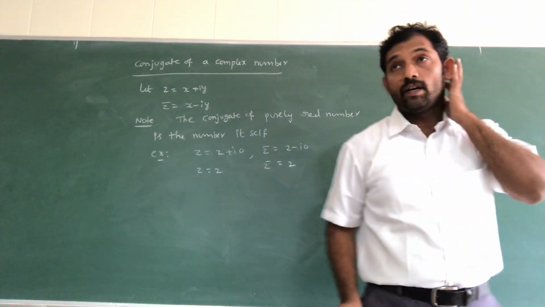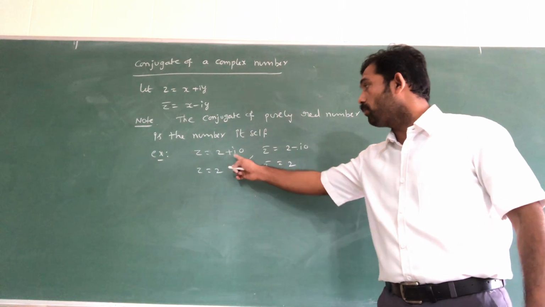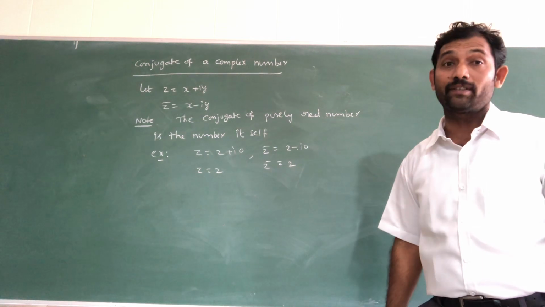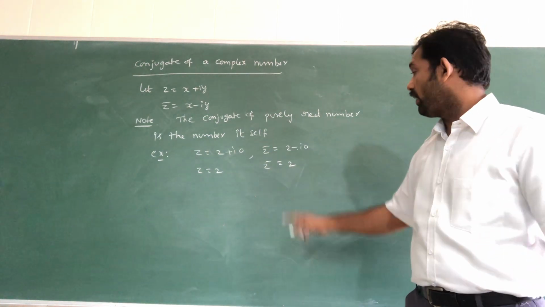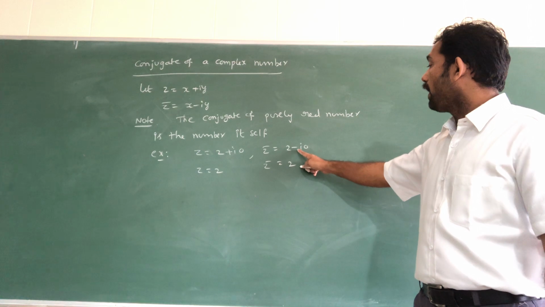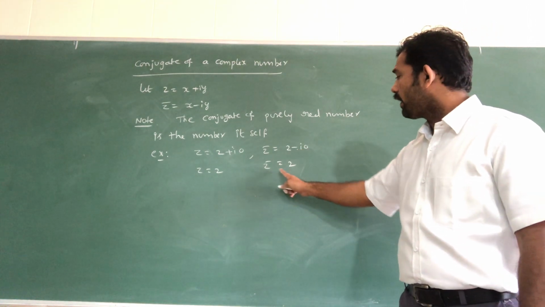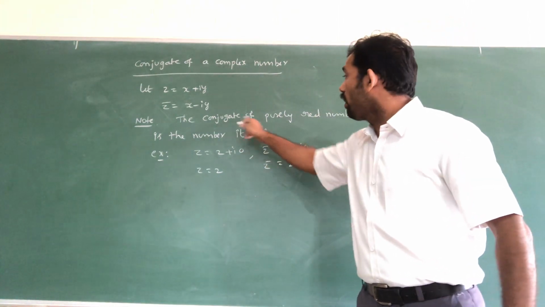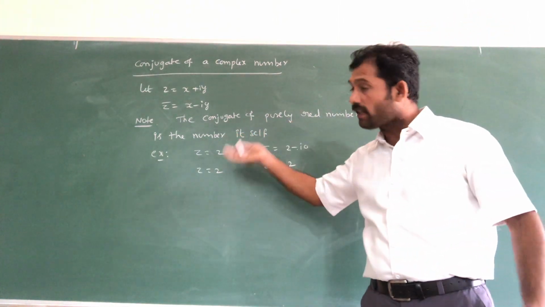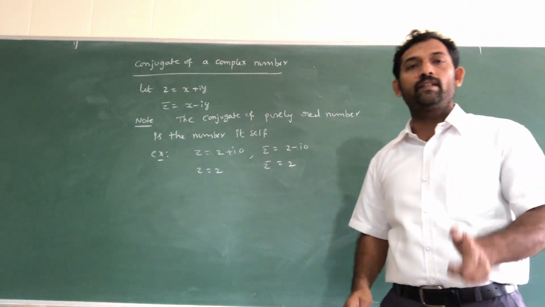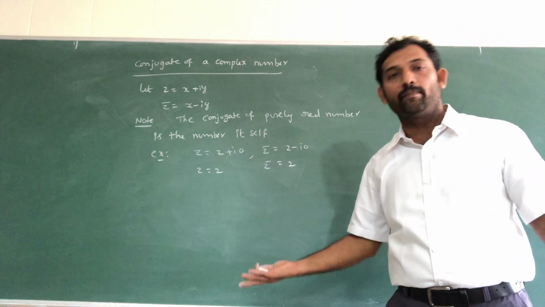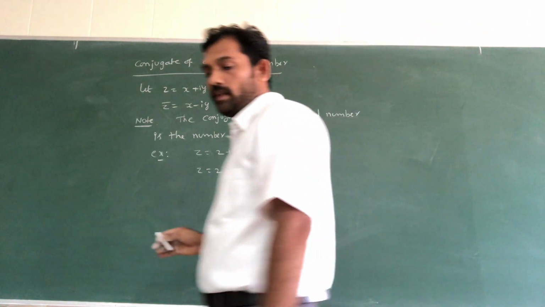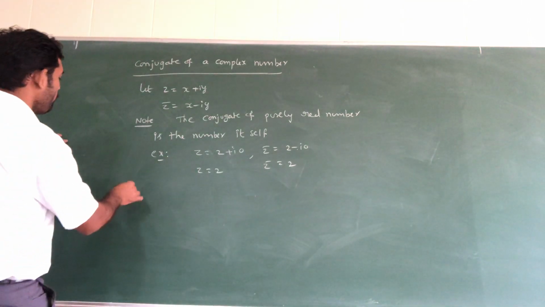Here z is equal to 2, z bar is equal to 2. Consider one purely real number. A purely real number 2 can be expressed as 2 plus i0, so its conjugate is 2 minus i0, and minus i into 0 means 0 only. Here z bar simplifies to 2, and z simplifies to 2, so they give the same point. The conjugate of a purely real number is the same number only. You should not change the sign, so we have to take the same number. Right. Next, properties.